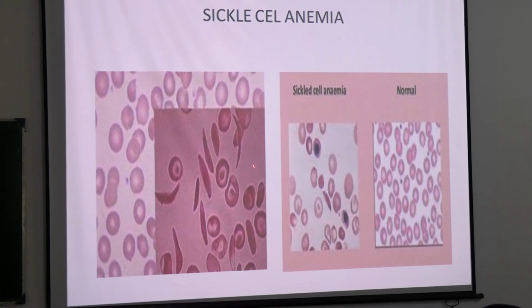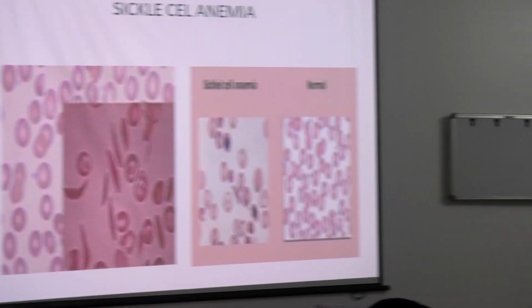If you see slides like these, cells on peripheral smear in a newly diagnosed new patient, what will you suggest to the patient? Which blood test I told you all we give?